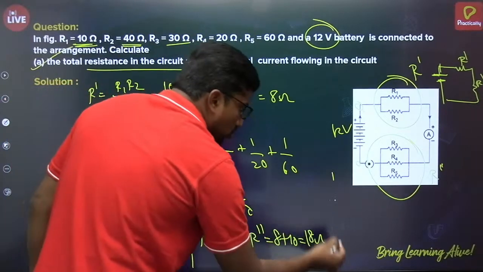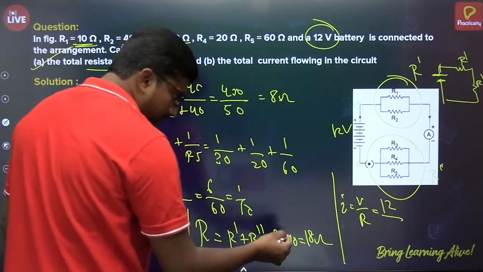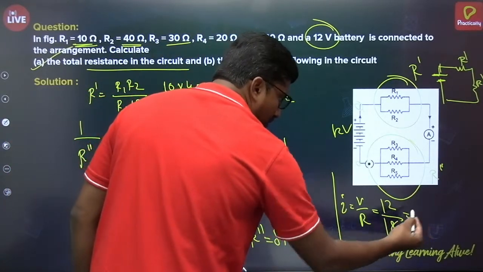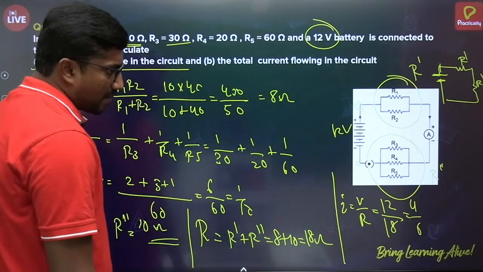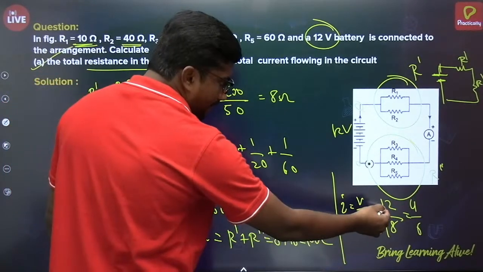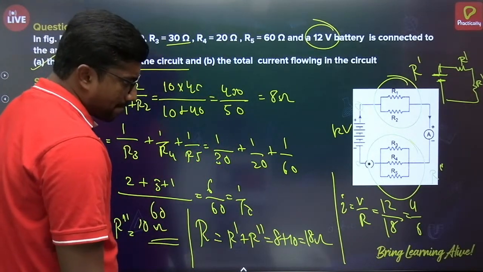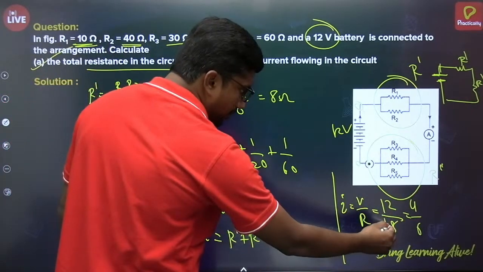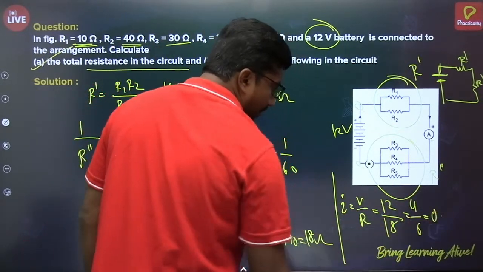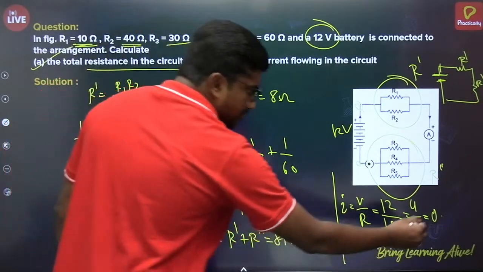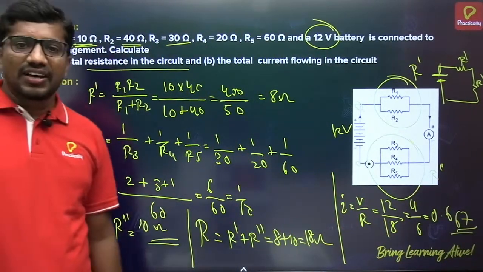Now the total current. To find the total current, I will apply Ohm's law. V by R, since the voltage V is 12 volt and the resistance is 18 ohm, you will get 12 by 18, that is 2 by 3. So 0.667, or else 0.67 ampere we will get.